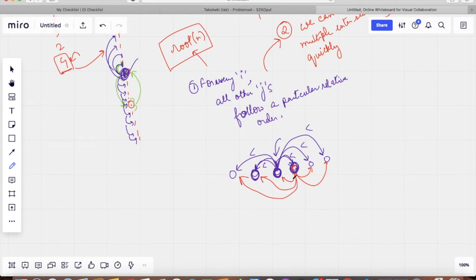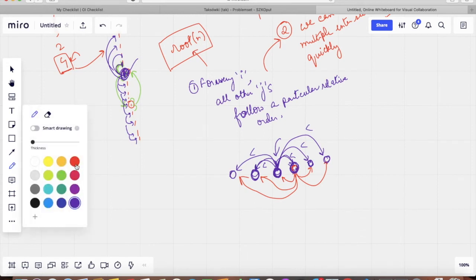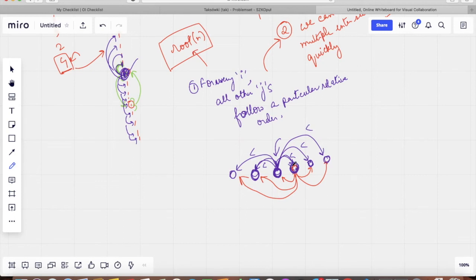Why does this work? How can we ensure that this already ensures that this value is greater, this value is greater, this is smaller? How do we ensure the other values? Well, see that if we do this for all the elements, then that means that we are also doing the same for this value and this value, right?